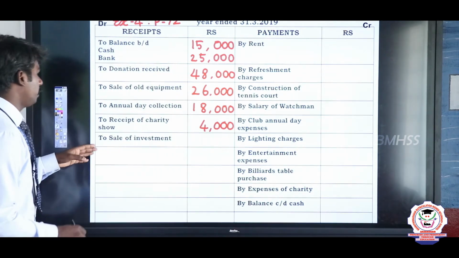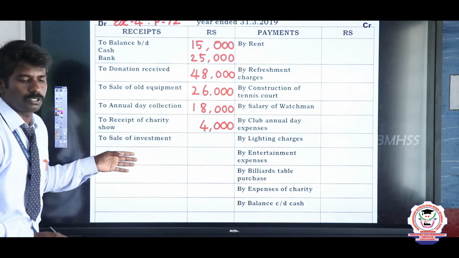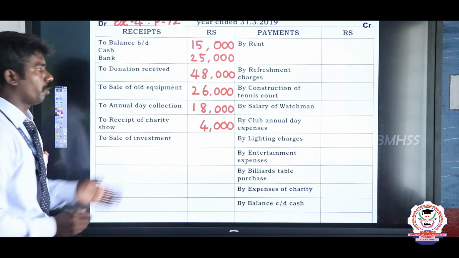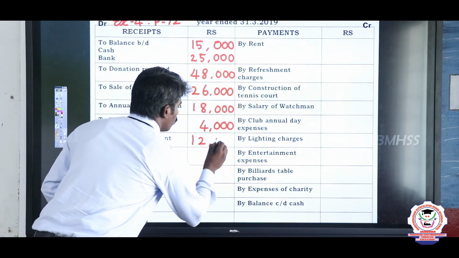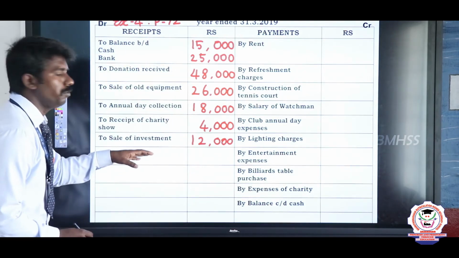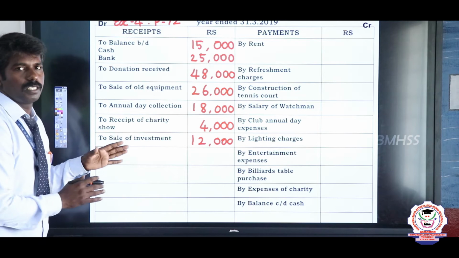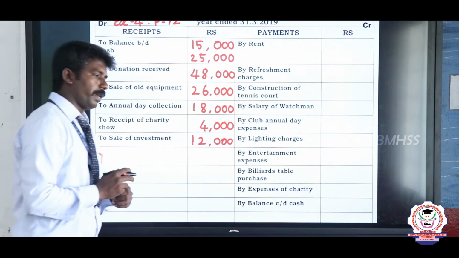See the last receipt, the sale of investments. What is the value of sale of investment? The value is 12,000 rupees. Right? 12,000 rupees. With this value, the receipts side is over. Then we move on to which side? We move on to the payment side.